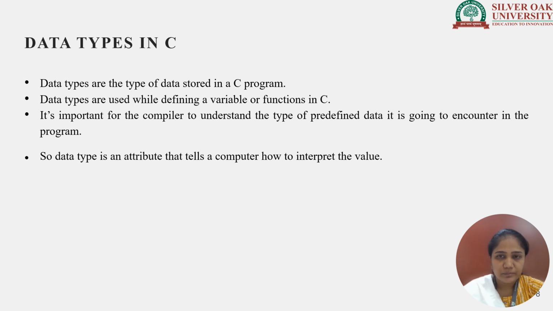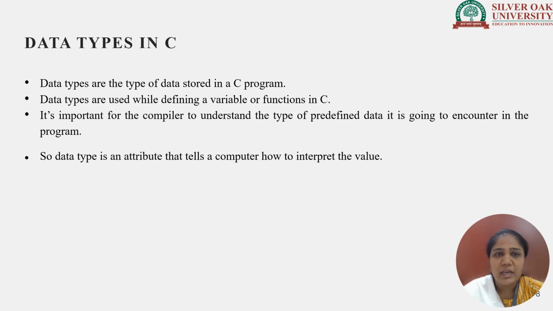Data types. Now, C programs are written for multiple purposes. One purpose can be doing calculation. Whenever we are doing calculation, we need to tell the compiler what kind of data we are about to work on. So data types are nothing but the way to tell the compiler what kind of data it is going to store.